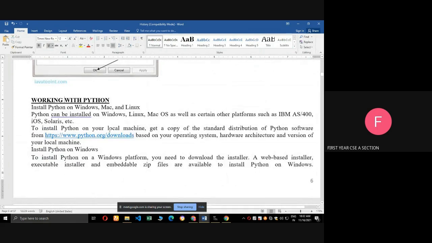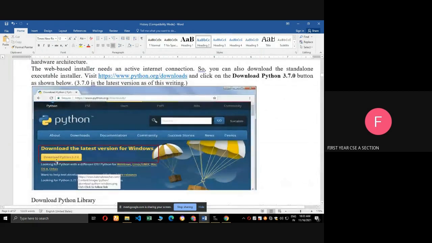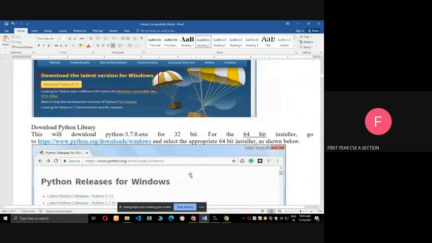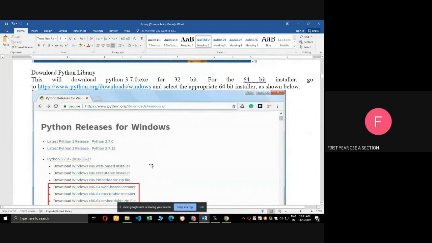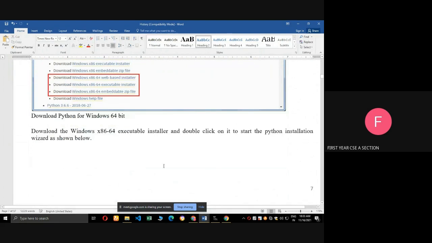Next one, working with Python. We are going to install Python on Windows, Mac, Linux. For example, to install Python on a Windows system, go to the website https://www.python.org/downloads, and it will open this window. Here you can click download Python 3.7 version. If you have a 64-bit system, go to this website and download the 64-bit Python software for Windows.